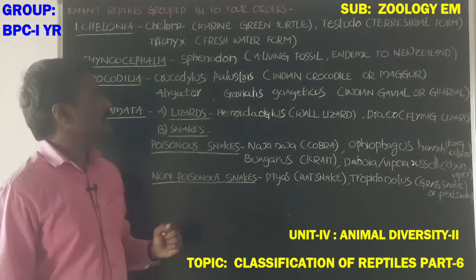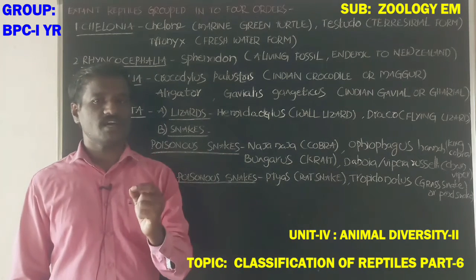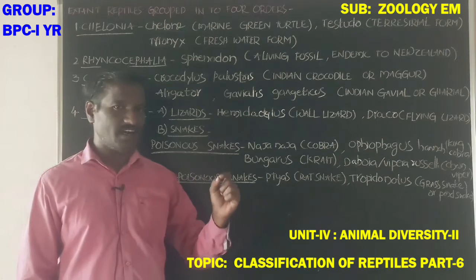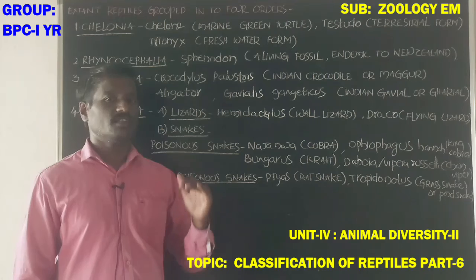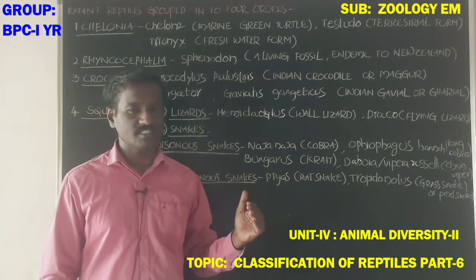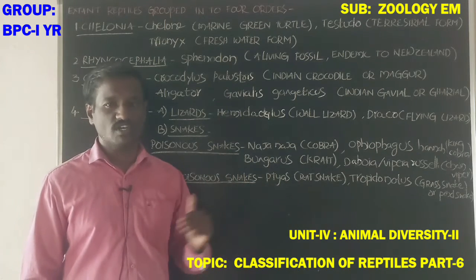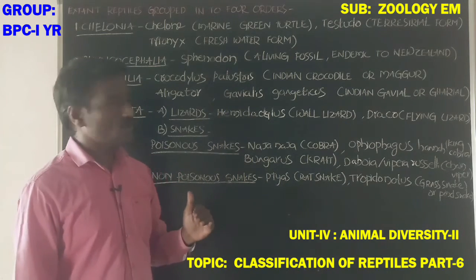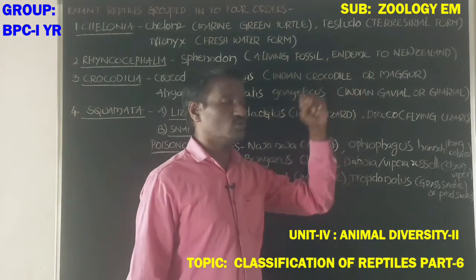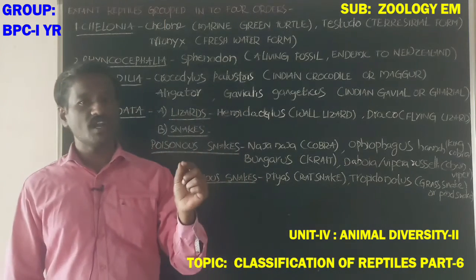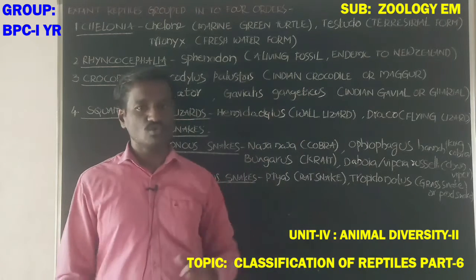Next, Rhynchocephalia. The second order includes Sphenodon. Sphenodon is considered a living fossil. Why is it called a living fossil? Because there have been no evolutionary changes in the body of this animal for millions of years. So it is called a living fossil, like Limulus. It is endemic to New Zealand, appearing only there.